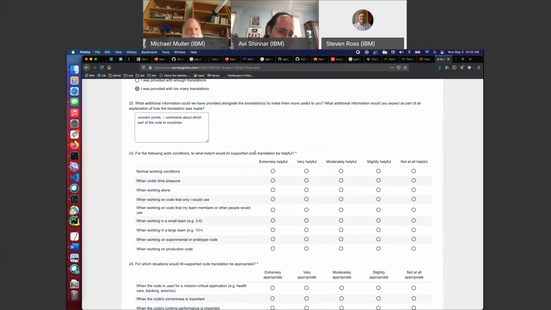To what extent would AI-supported code translation be helpful? My normal work conditions don't involve translating code between languages. Okay, working code that only I would use. Sure, I'll take that one, although I don't know why I'm translating it, but if I have to translate it for some reason, definitely helpful for code only I would use because it's not as stressful if it works or not when working alone.